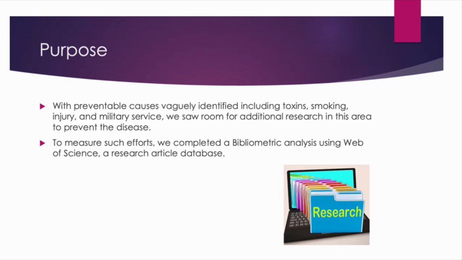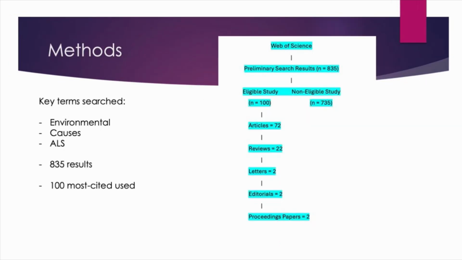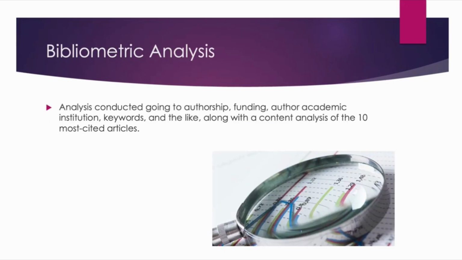To measure such efforts, we completed a bibliometric analysis using Web of Science, our research article database. In order to find our sources, we searched the key terms environmental causes and ALS. We were then resulted with 835 sources, and then filtered those 835 sources into the top 100 most cited sources. Our analysis went through authorship, funding, author academic institution, and keywords, and alongside these, we did a content analysis of the 10 most cited articles.